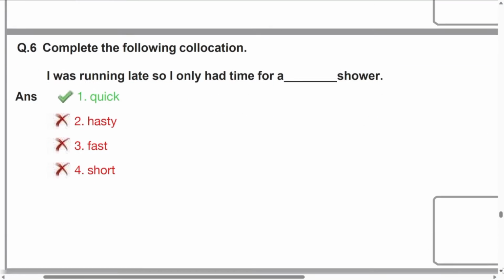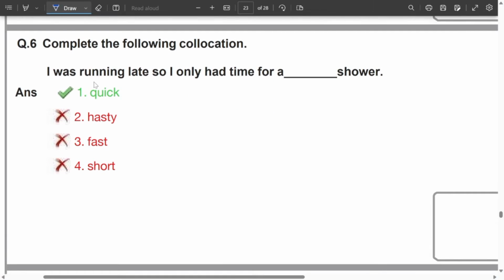Next one, fill in the blank. I was running late, so I only had time for a quick shower. When you are running late, what type of shower do you take? Do you take a quick shower, hasty shower, fast shower, short shower? Remember, this is a fixed common collocation which we use. That is nothing but take a quick shower, which means take the bath quickly. So the collocation must be used here. Okay, the answer is the first one.